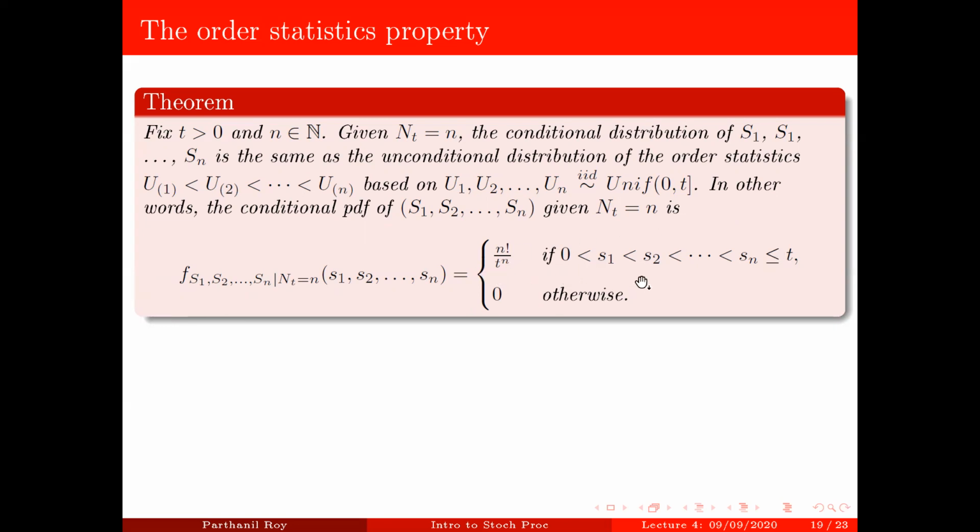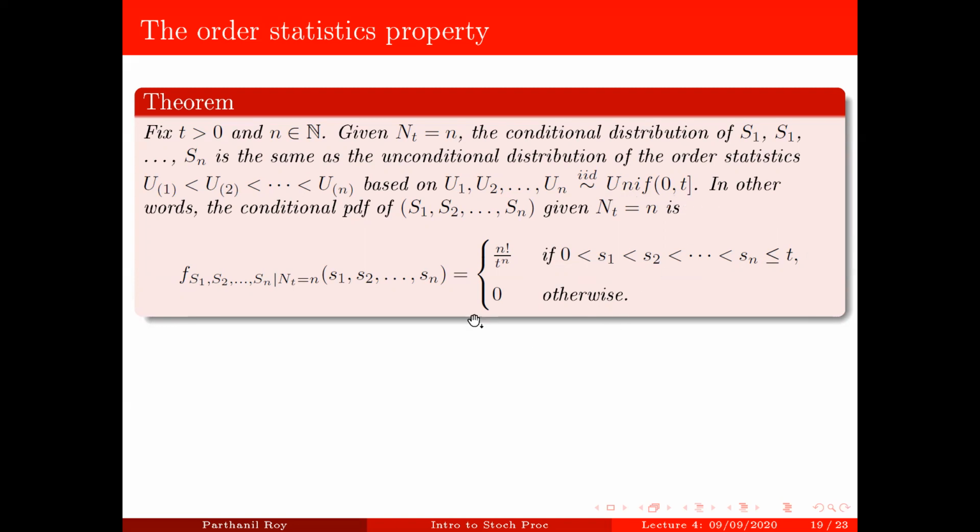When S1 is less than S2 is less than S3 and so on all the way up to Sn, and all of them are between 0 and t, then it is n factorial over t to the power n, and 0 otherwise. Recall from probability theory 2 that this was indeed the joint probability density function of the order statistics coming from a random sample of size n from the uniform(0,t) distribution.